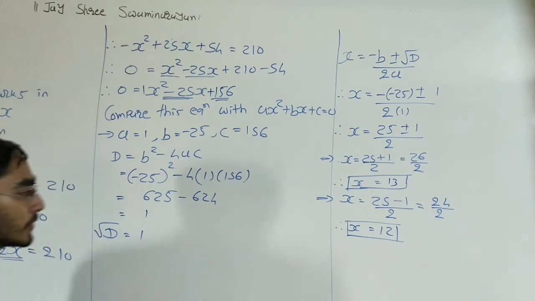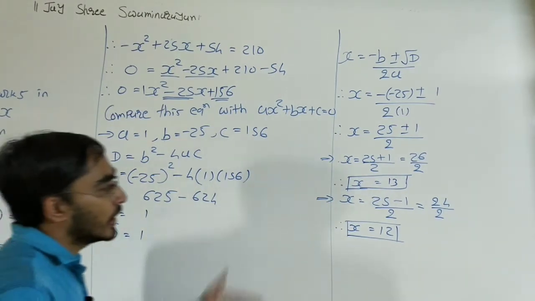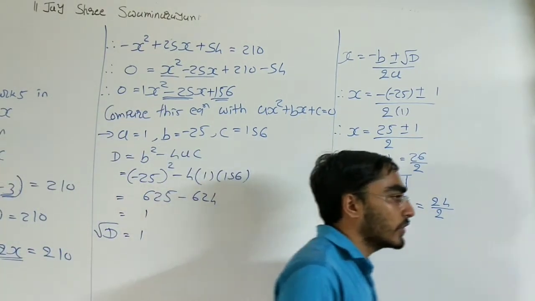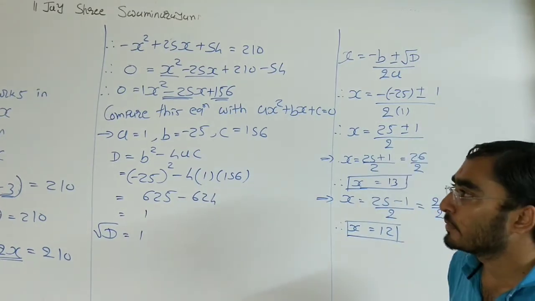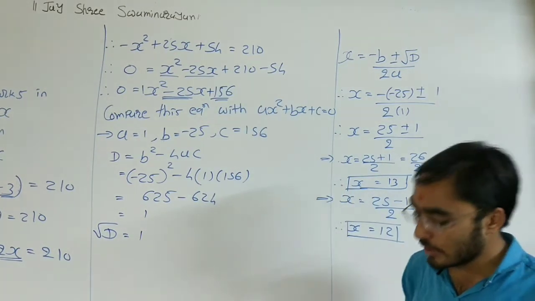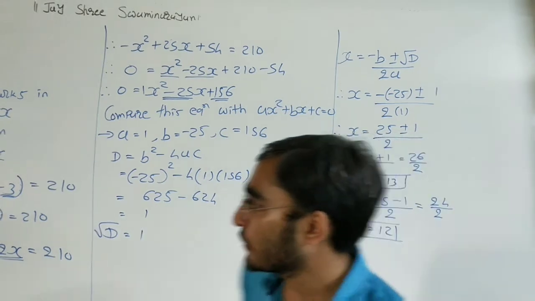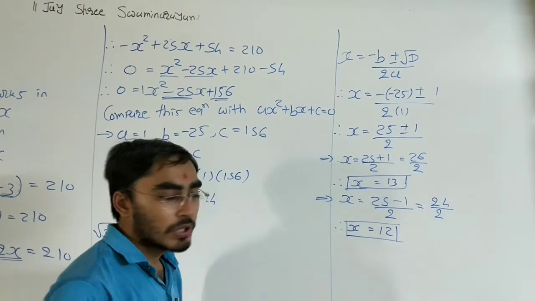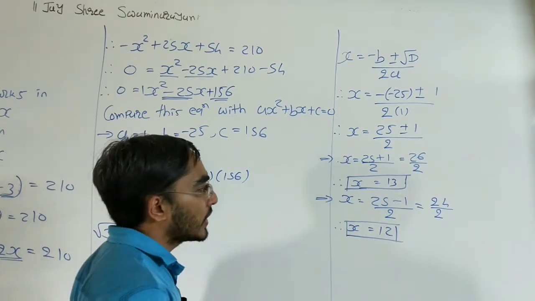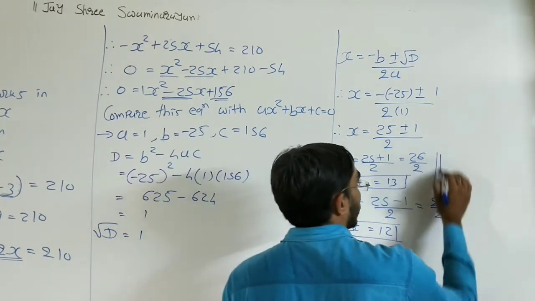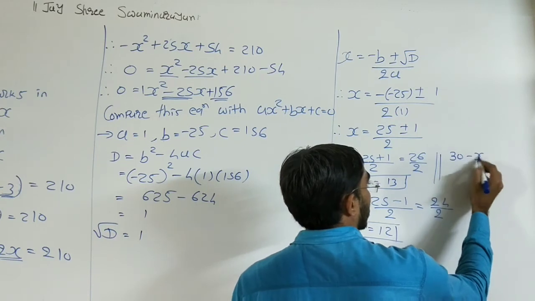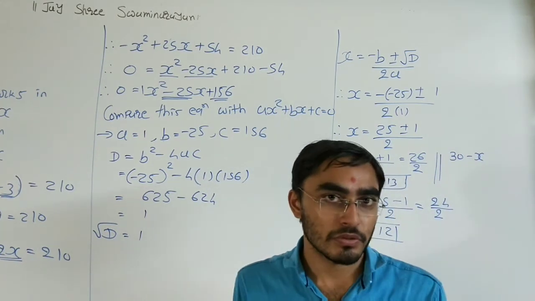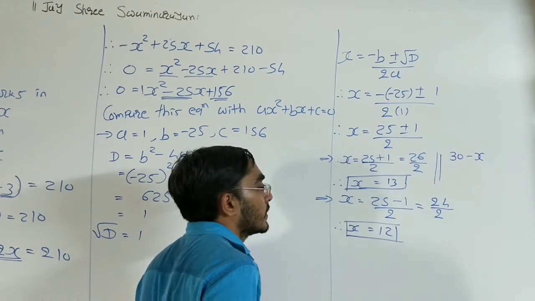These two are the roots of the quadratic equation, right? Now x is equal to 13 and x is equal to 12 means what? What we assumed initially, x is the marks of mathematics, right? Now if x is equal to 13, at that time we need to find the value of 30 minus x, because that is the marks in English.